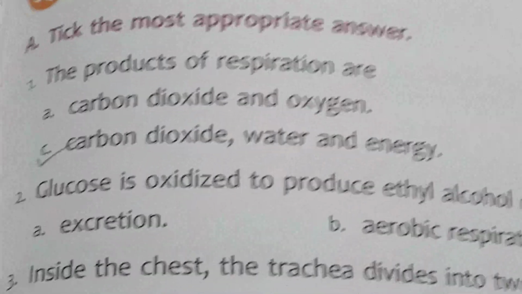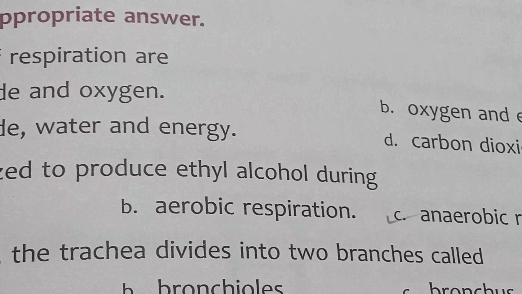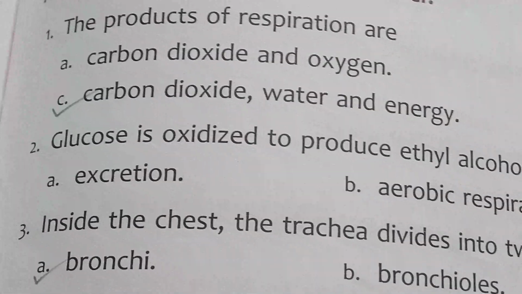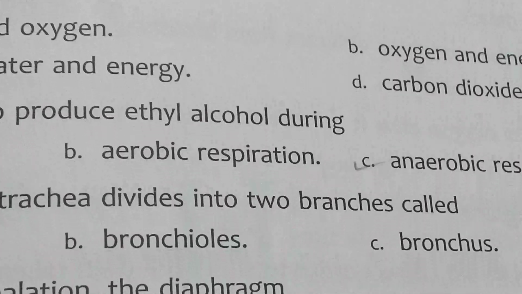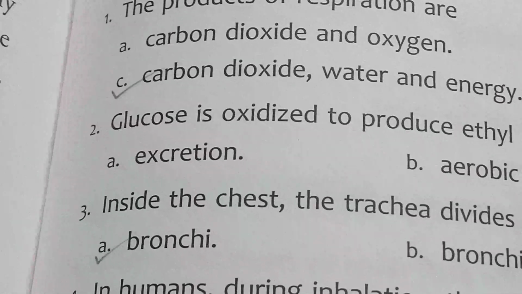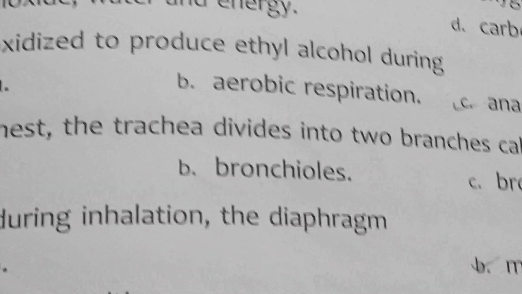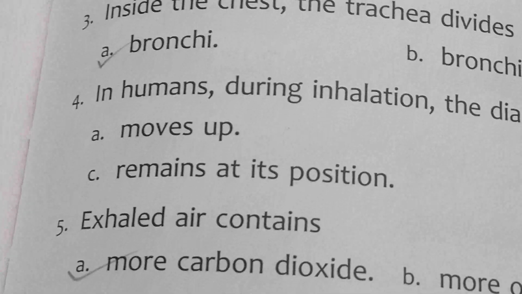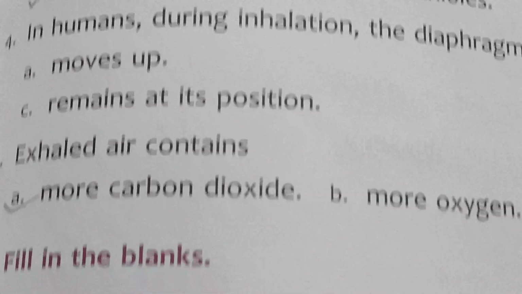Next, glucose is oxidized to produce ethyl alcohol during anaerobic respiration. Inside the chest, the trachea divides into two branches called bronchi. In humans, during inhalation, the diaphragm moves down. Next, exhaled air contains more carbon dioxide.